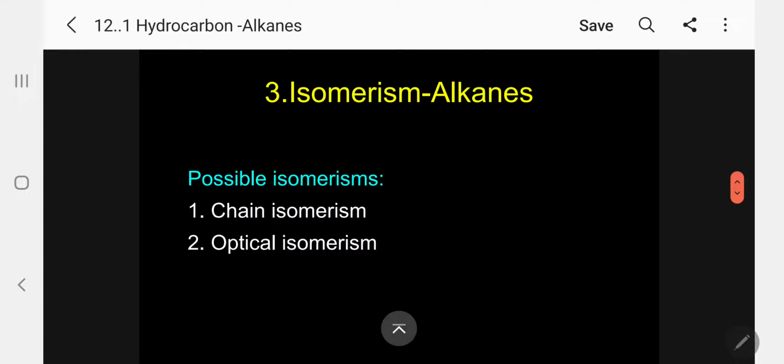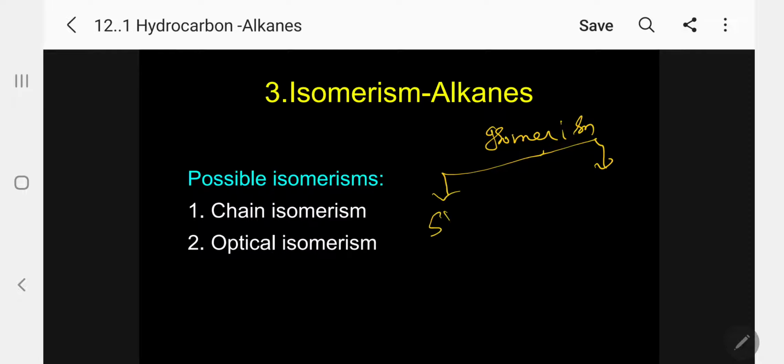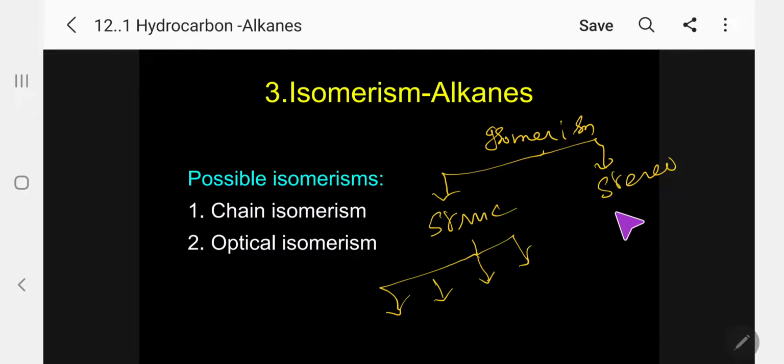Now this is the most important: isomerism. We know there are 6 types of isomerism possible. I am classifying them into 2 types. One is structural, another is stereo. Structural has 4 types and stereo has 2 types. We have already discussed this: chain, positional, functional group, metamerism, optical, geometrical.